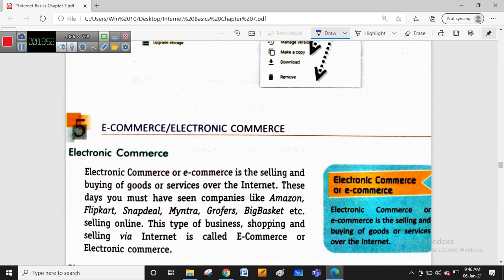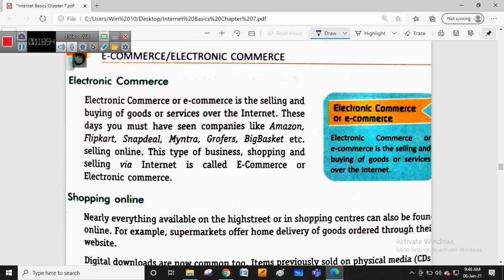The next topic is e-commerce, or electronic commerce, which is nothing but selling or buying goods online over the internet. Everyone knows the famous e-commerce sites: Flipkart, Amazon, Snapdeal, Myntra, Big Basket. These are products being sold online. This type of shopping business over the internet is called e-commerce. The buying and selling of goods and services online is called e-commerce.